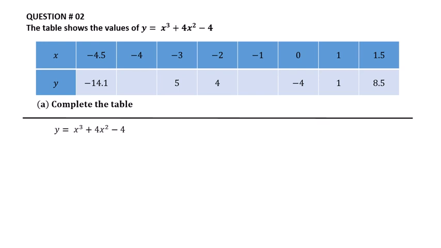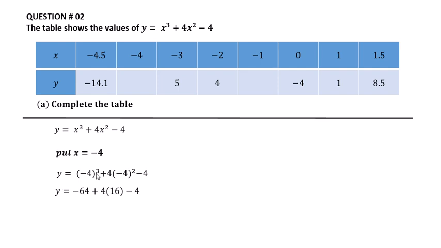The given equation is y equal to x raised to the power 3 plus 4x squared minus 4. Put x equal to minus 4. So y is equal to minus 4 raised to the power 3 plus 4 times minus 4 raised to the power 2 minus 4.